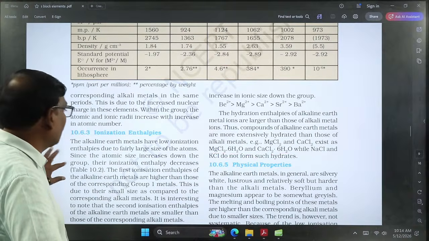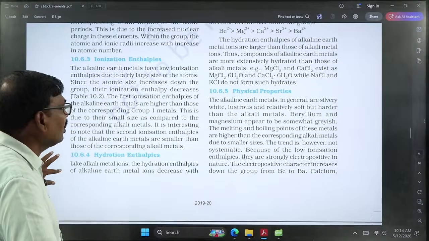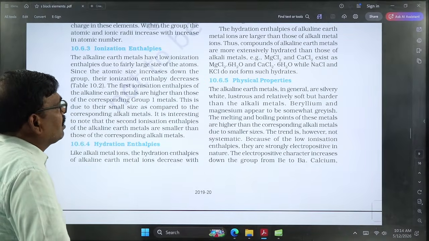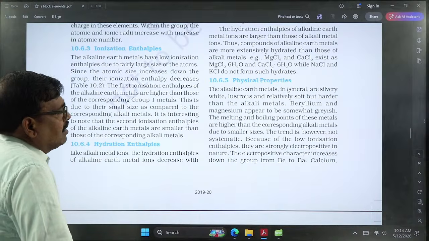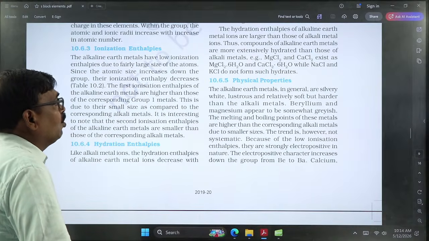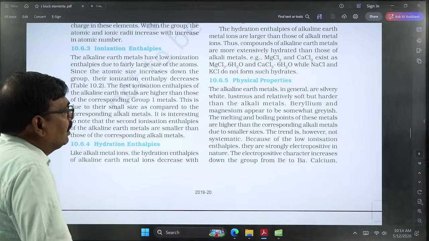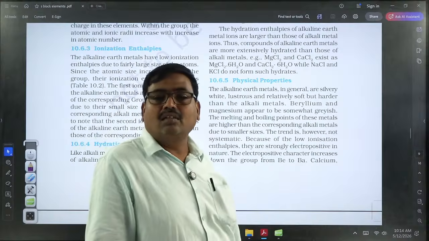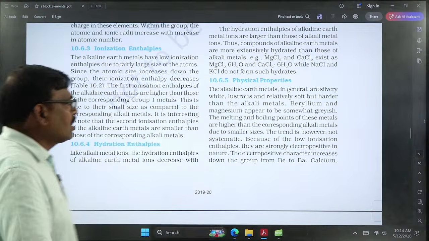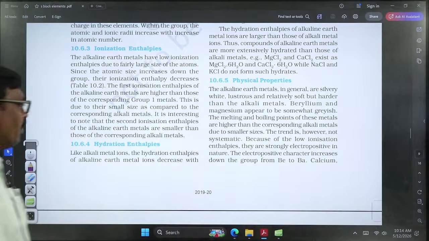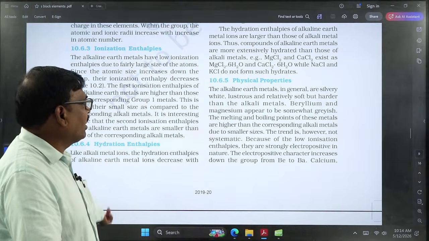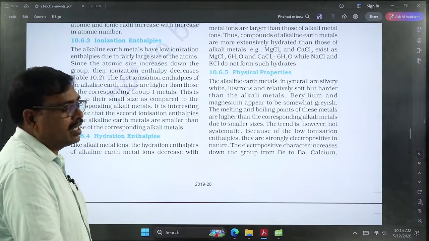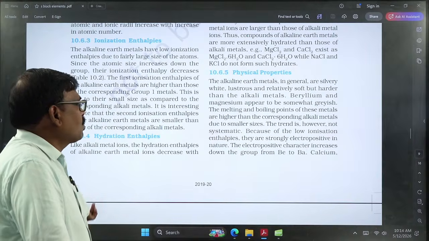And coming to the general physical properties, down the group the metallic character increases. Alkaline earth metals are silvery white, lustrous, which means they shine and glow, and relatively soft but harder than the alkali metals. So compared with alkali metals, alkaline earth metals are much harder; alkali metals are the softer ones. Beryllium and magnesium appear somewhat greyish in color. The melting and boiling points of this group are higher than the corresponding alkali metals, due to their smaller size.